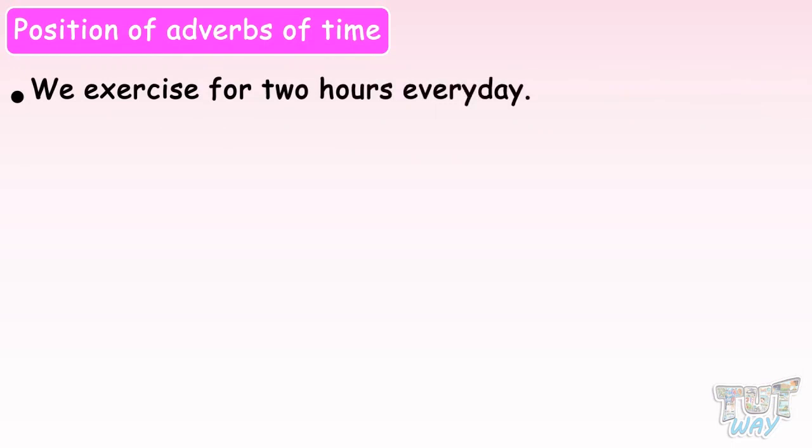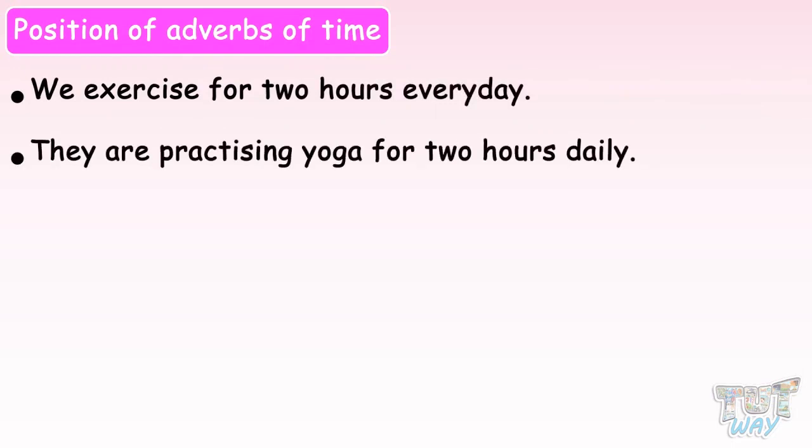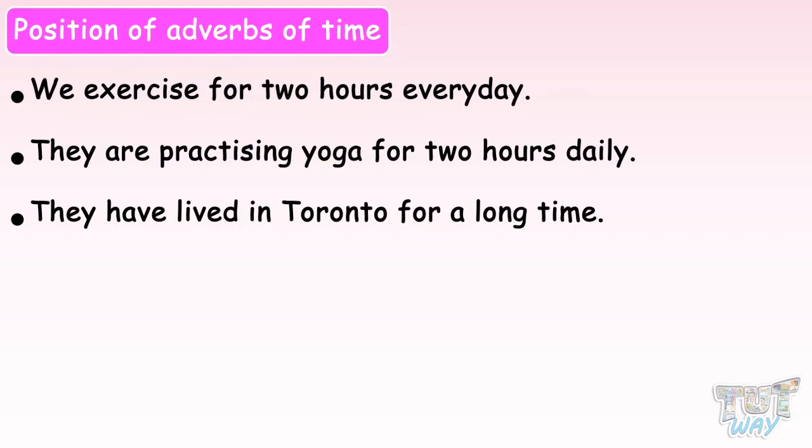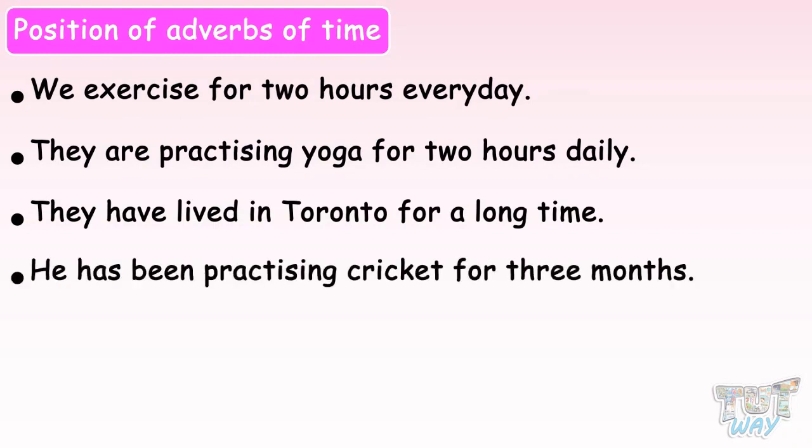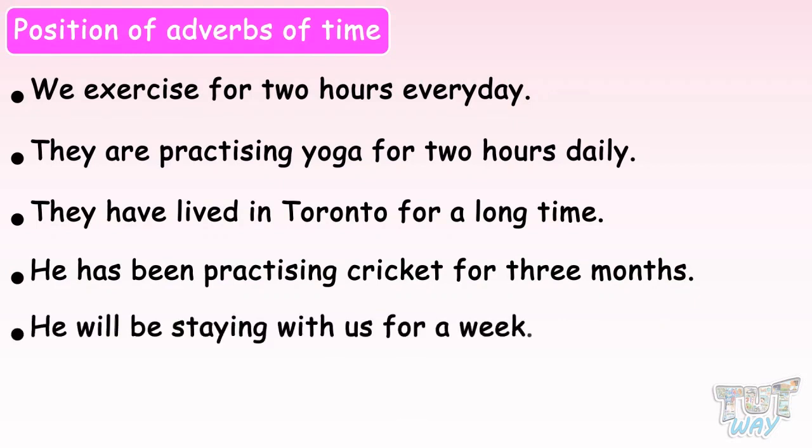They are practicing yoga for 2 hours daily. They have lived in Toronto for a long time. He has been practicing cricket for 3 months. He will be staying with us for a week. So we use for to express the duration of an action.